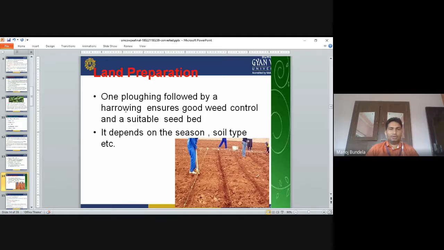Land preparation: one plowing followed by harrowing ensures good weed control and a suitable seedbed. It depends on the season and soil type. Whenever we go for land preparation, first we use the harrow. With the help of the harrow, we go for deep harrowing so that we can control weed growth, and the inside soil is exposed to sunlight.